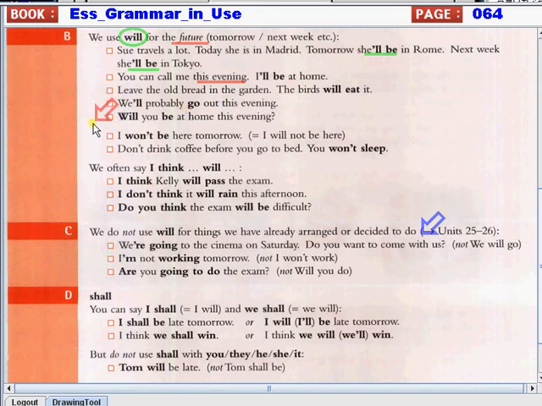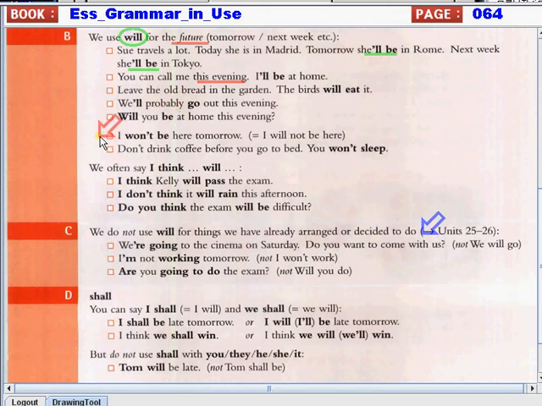Next, this is a question. Will you be at home this evening? We started with will and a subject and then the be verb. So, will you be at home this evening? So, this is a question in its future tense.